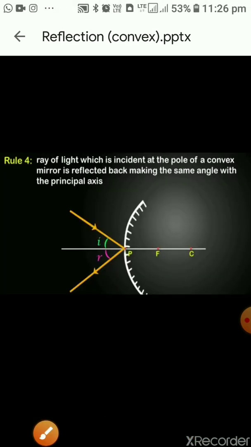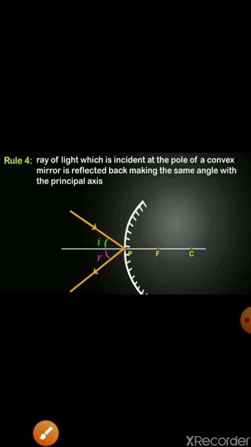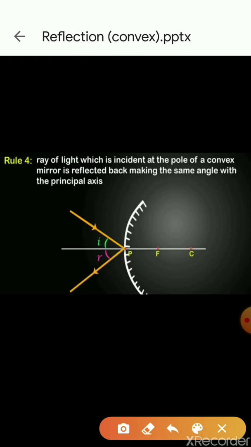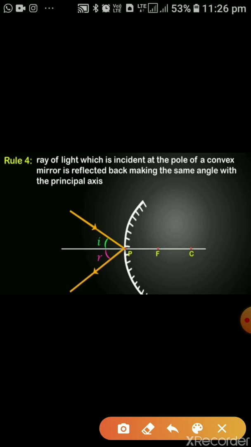Now rule 4: the ray of light which is incident at the pole of a convex mirror is reflected back making the same angle with the principal axis. It is clear from the diagram that the ray is incident on the pole, and it is making angle i.